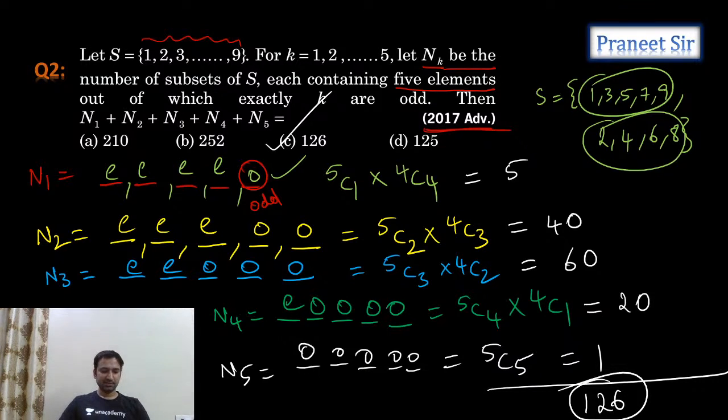Correct or not? Understood now? So N1 is nothing but the number of subsets of S which contain 5 elements, out of which 1 is an odd element and 4 are even elements. N2 means all the possible subsets containing 5 elements, out of which 2 are odd numbers and the remaining even. Same way N3: 3 odd numbers, 2 even. N4: 4 odd, 1 even. N5: all 5 odd. Clear now?